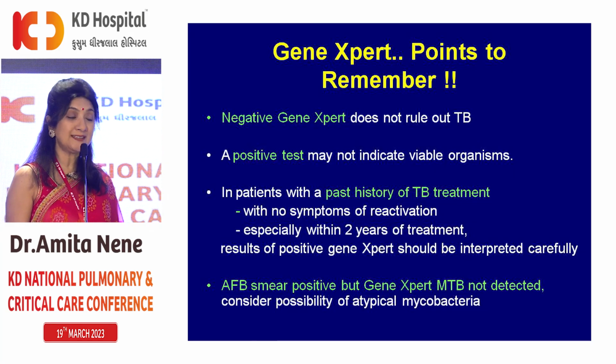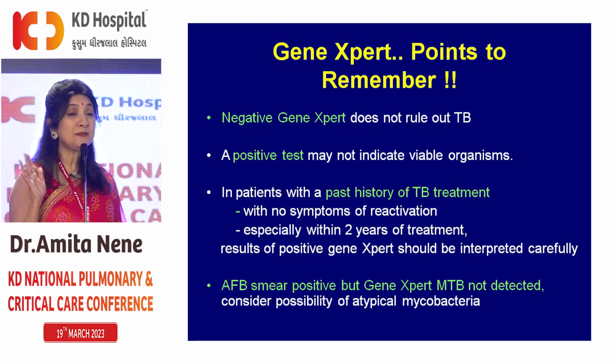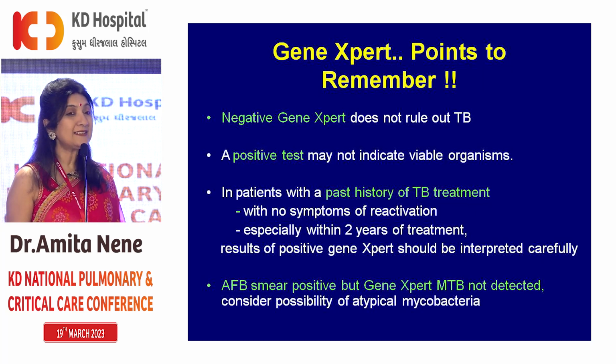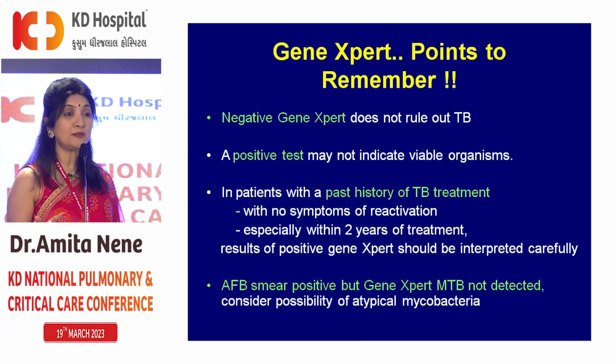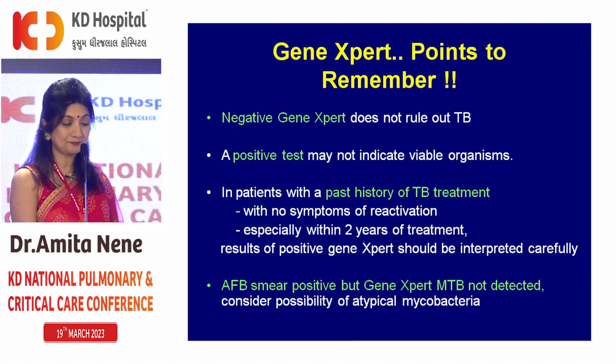This could very well be dead bacilli. Basically, if the patient is AFB smear positive and the GeneXpert comes negative, then it's a little weird, right? Because sputum smear requires 10,000 bacilli, GeneXpert requires 131. So whenever this happens, sputum AFB smear positive but GeneXpert MTB not detected, this is a hint. This tells you this could be atypical mycobacteria, and therefore please investigate the patient from this point of view. Sputum AFB smear positive and GeneXpert negative, this is atypical mycobacteria, which is an important clinical tip.